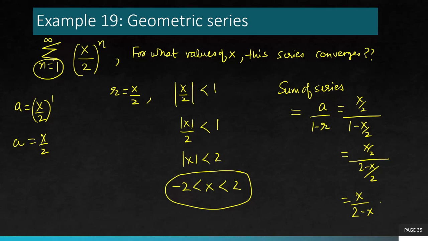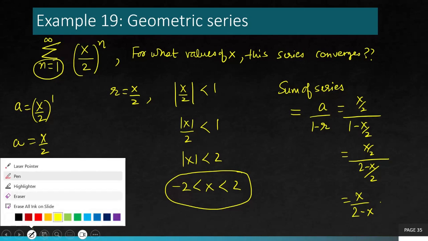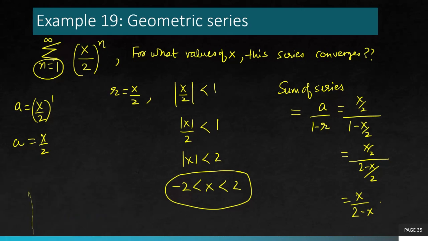So this was like an indirect question. You find r first and then use the condition of convergence, that for the series to be convergent, we know mod of r should be less than 1. So this eventually is going to give you an absolute value inequality to solve, which you should know how to solve, and this comes in the form of an interval. So that's an example of this kind of question.